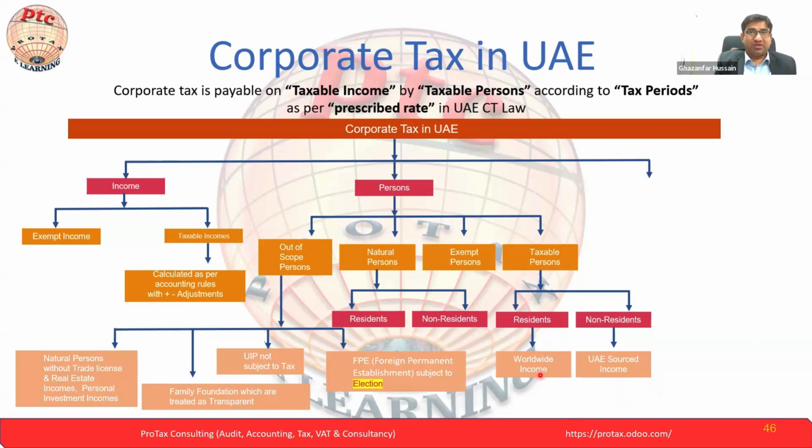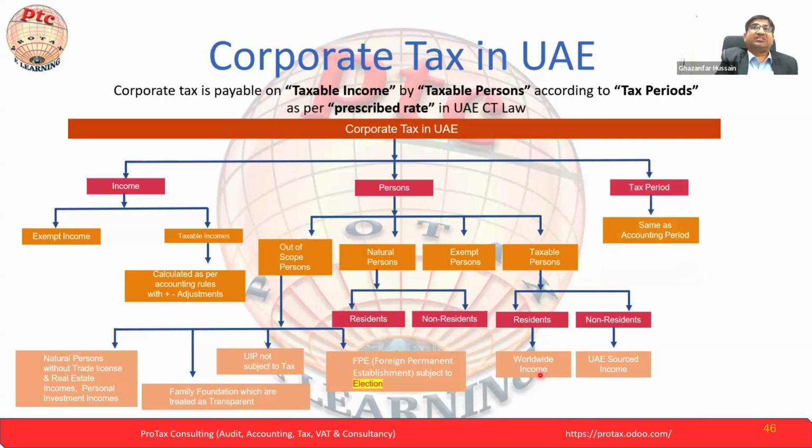tax in the UAE. Earlier we saw the double tax treaty agreement. First, we have to calculate the taxable income, and if we are paying more than 9% in the foreign country, we will take the foreign tax credit and adjust it. So we will not get a refund on that, but we have to do all this exercise. And we have to see the effective corporate tax rate calculation also. Let's move to the next.